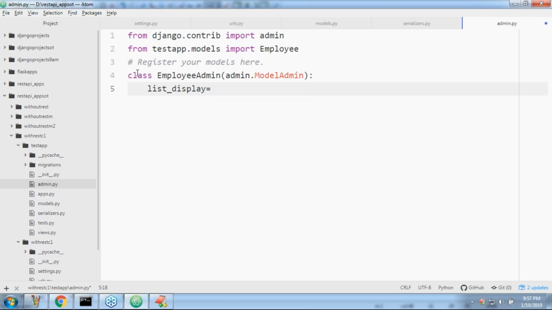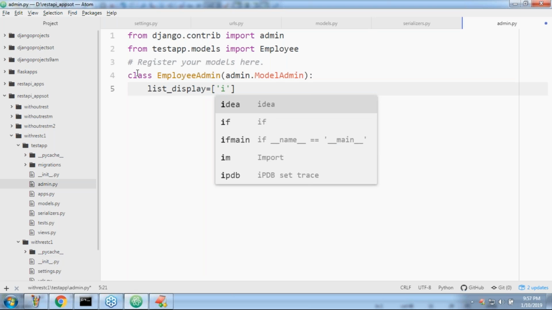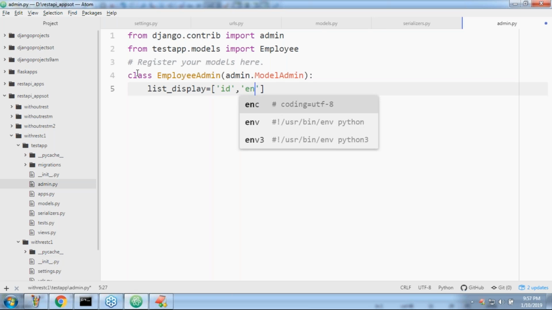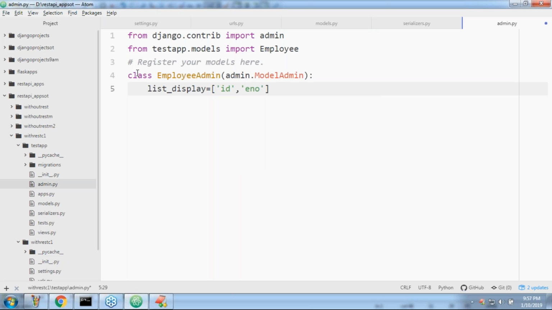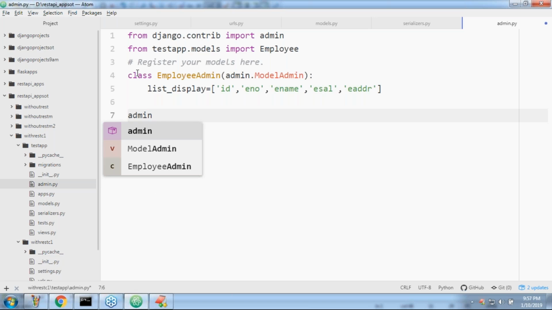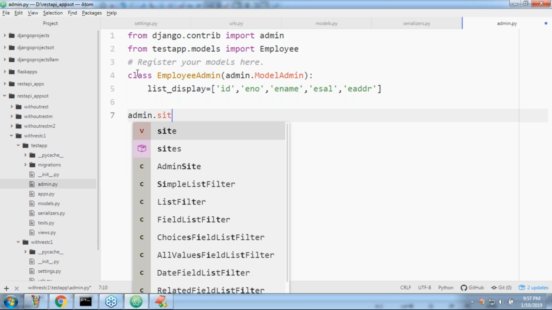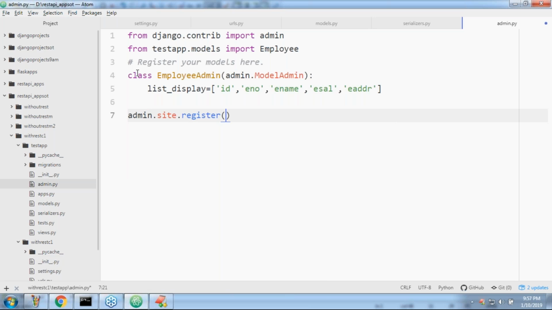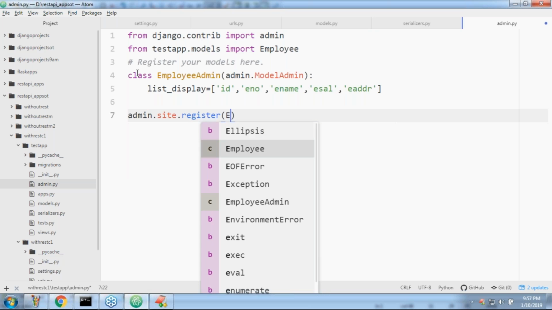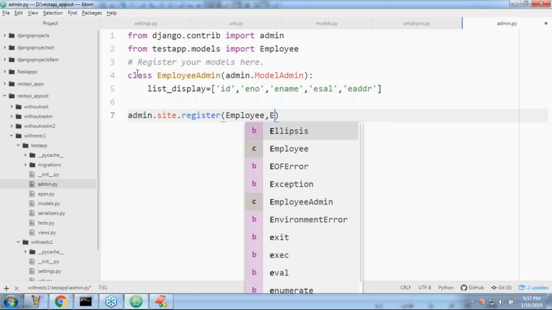list_display equal to id, eno, ename, esal, and the last field eaddr. Now admin.site.register(Employee, EmployeeAdmin).